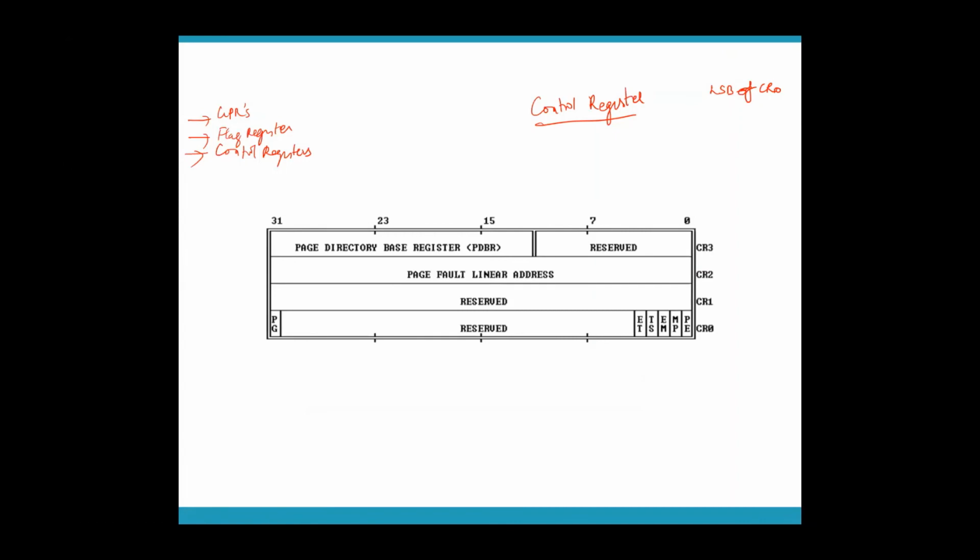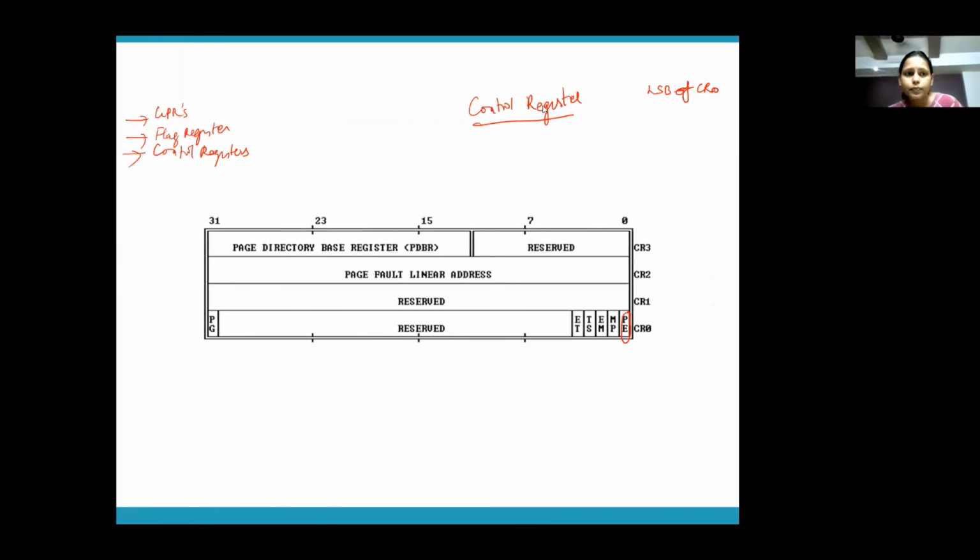Now, what is the LSB of CR0? Look here, this is CR0. The LSB of CR0 is PE. What is PE? PE is protected mode enable. Do you need that when you are in real mode? Obviously, you need that. If you want to go into protected mode, you have to make PE 1. Then only you can go into protected mode.